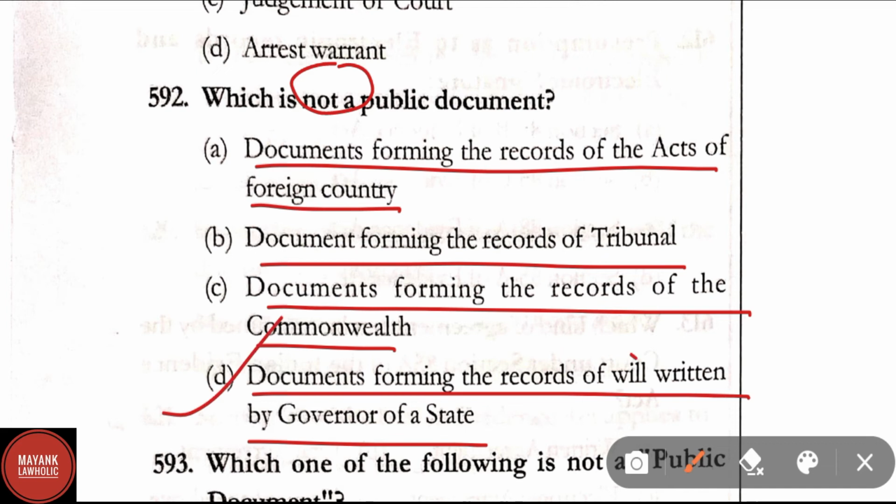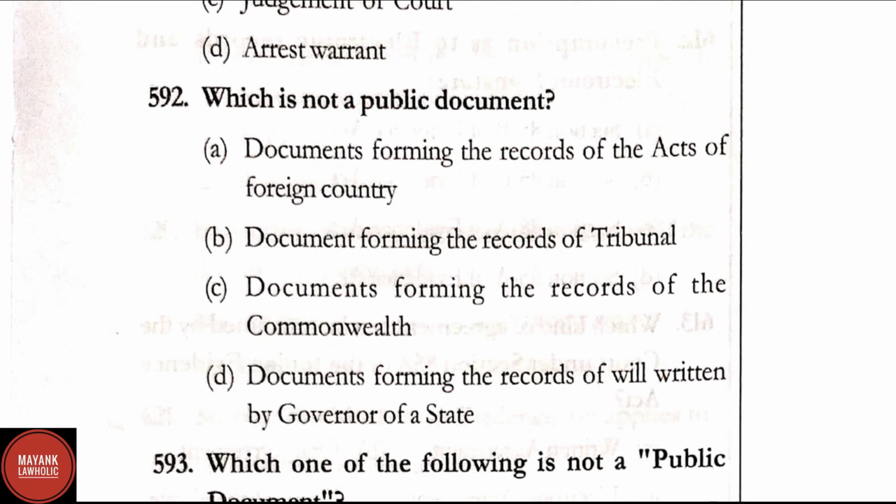Documents forming the records of will written by the governor or state is not a public document, whereas document forming the records of acts of foreign countries is a public document, document forming the records of tribunal is also a public document, and documents forming the records of the Commonwealth is also a public document.